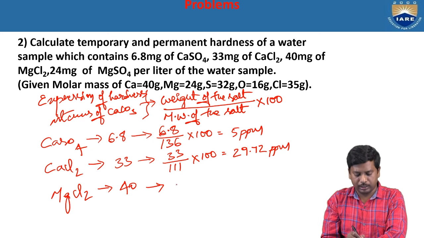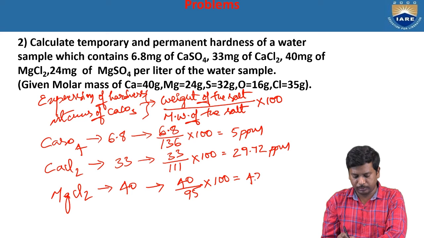Weight of the salt is 40 and molecular weight of magnesium chloride is nearby 95, into 100. We got 42.10 ppm.